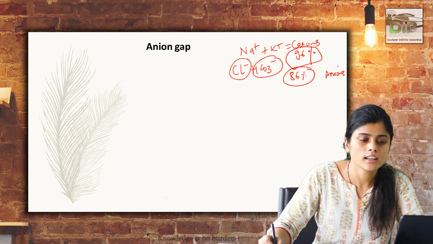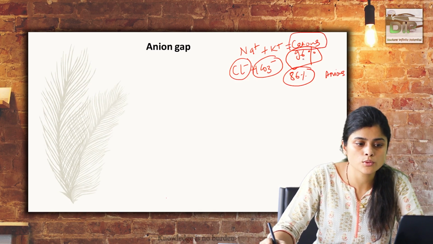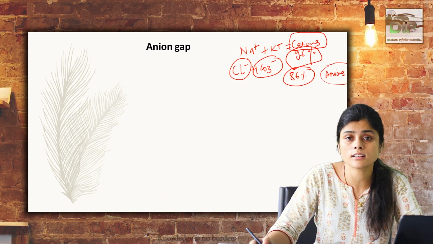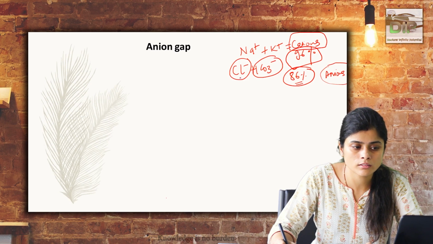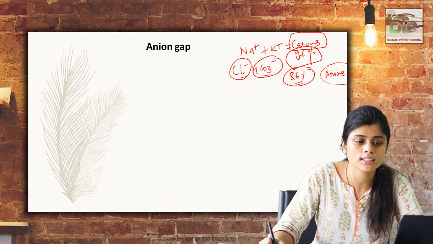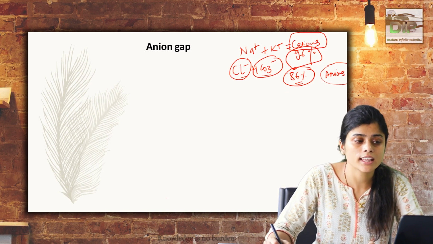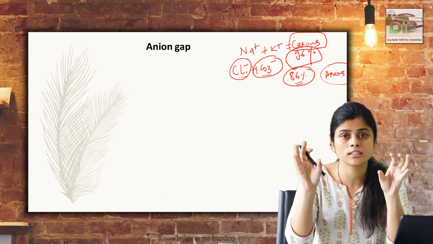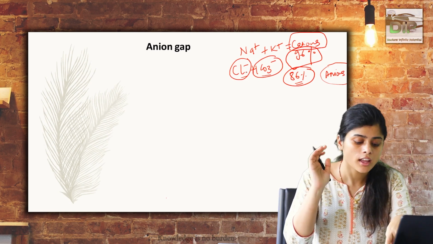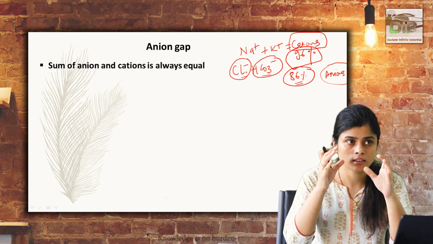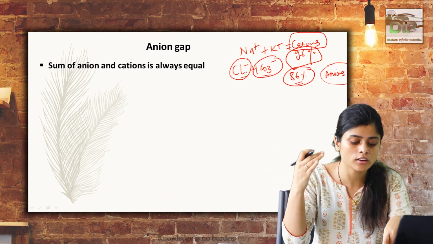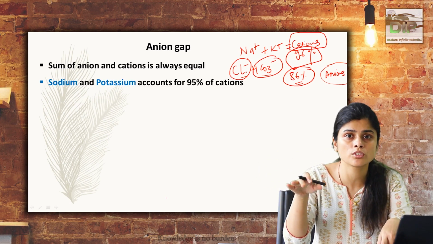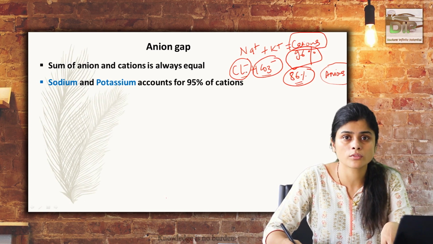If you look at cations and anions, usually one cation neutralizes another anion, so the body is always in a neutral phase. But if you see the contribution of chloride and bicarbonate, we can see that there are some anions which are not measured or which are unidentified. That forms the gap between the measured cation and measured anion, and that gap is known as the anion gap. This anion gap is always there and has a normal value, and if it is increased or reduced, that can lead to some form of disease.